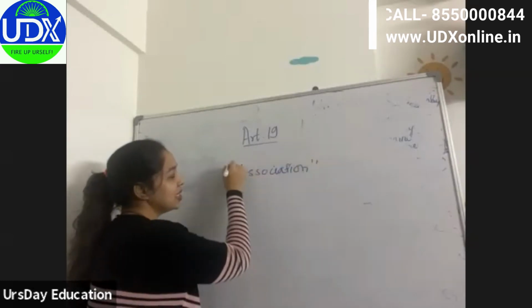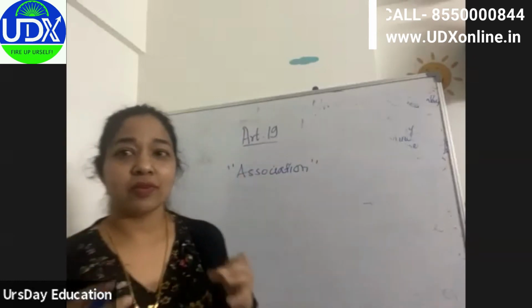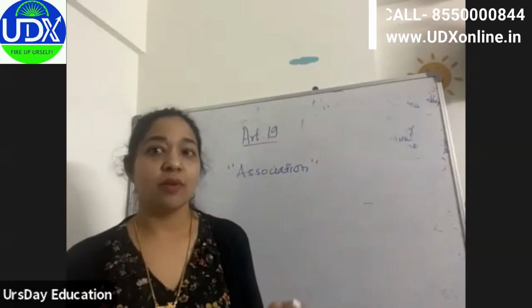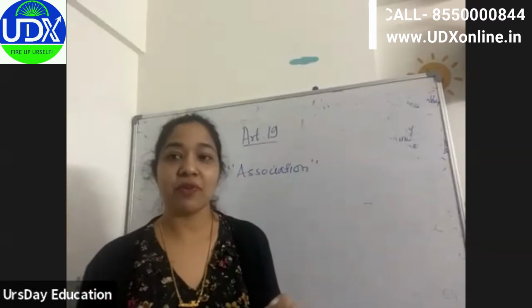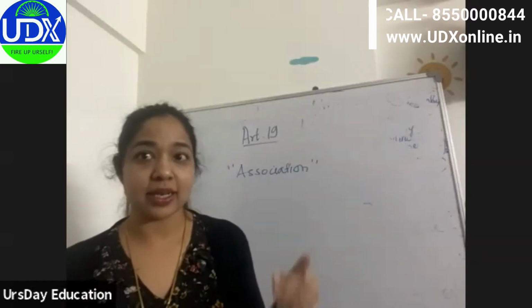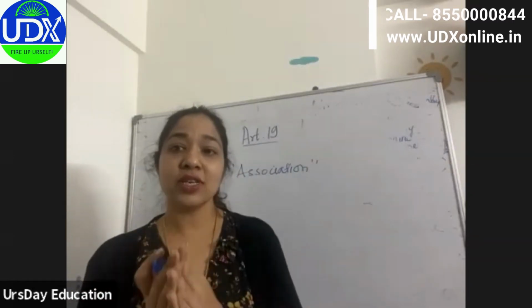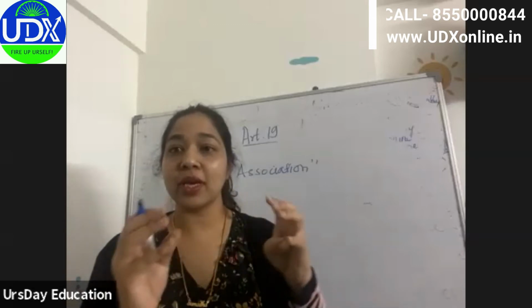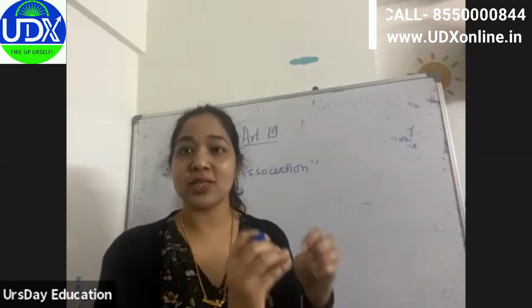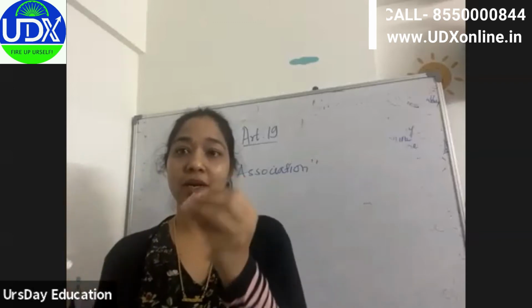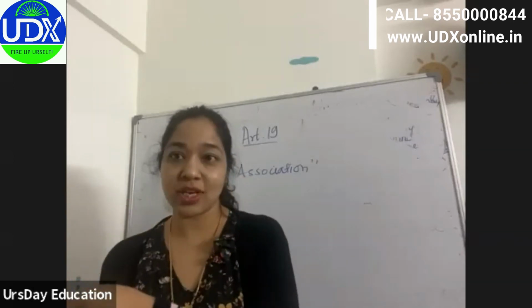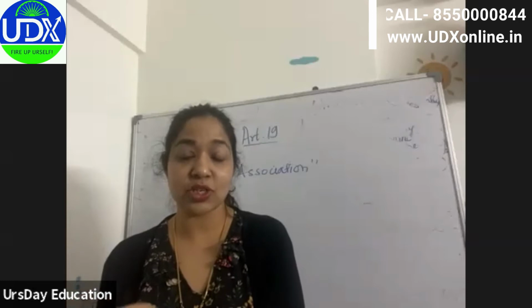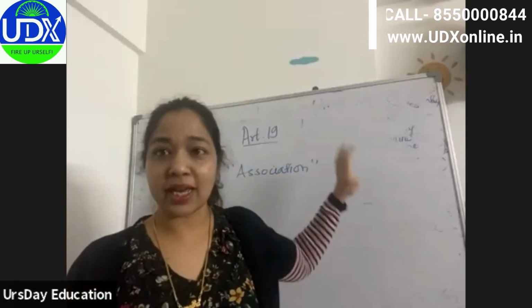Now, association is very much common, right? Even in school, we will be having one association. If any gathering is getting conducted in our school or college, the first thing that will happen is you will be establishing some union, some student union, student association, or fundraising association, or something like that.